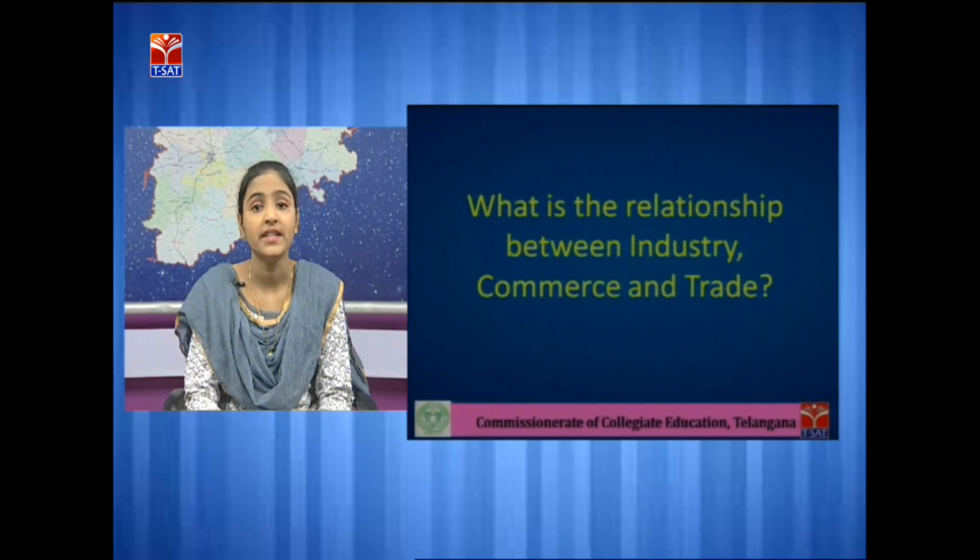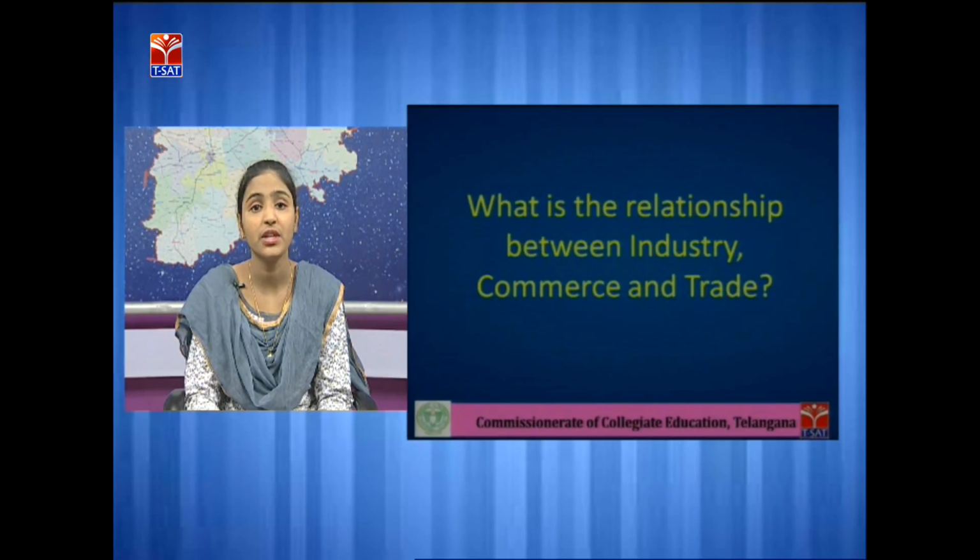Industry, commerce and trade naturally have the profit motive. The main objective of industry, commerce and trade is to earn profit and to satisfy the ever-growing needs of the customer or human beings. The main objective of industry, commerce and trade is to earn profit and to satisfy the wants and the needs of the customer. Commerce cannot be done without industry.